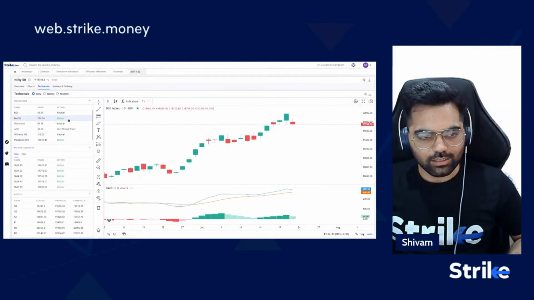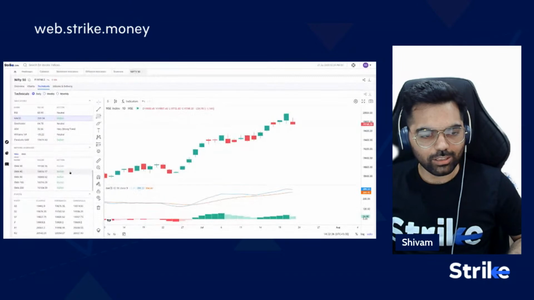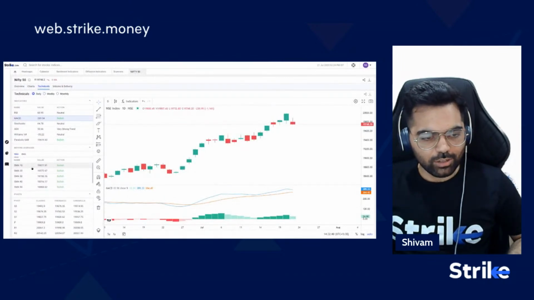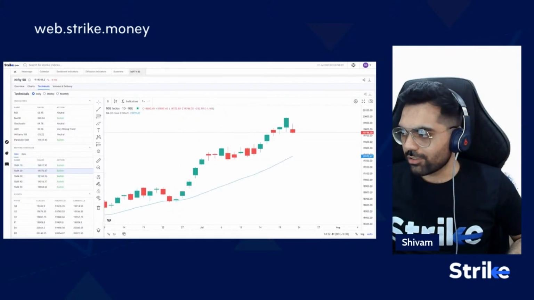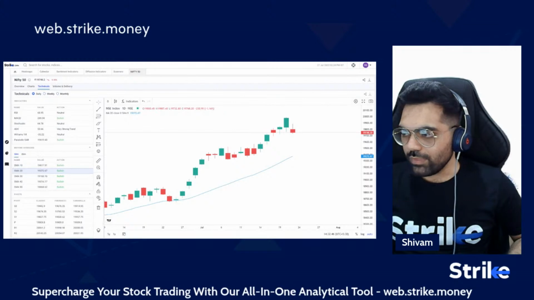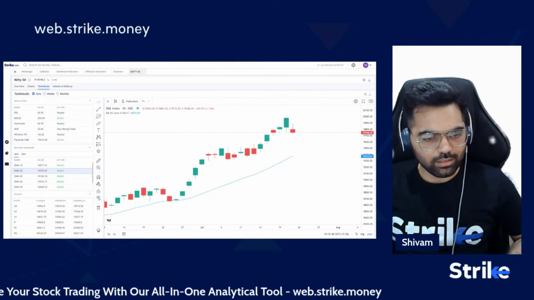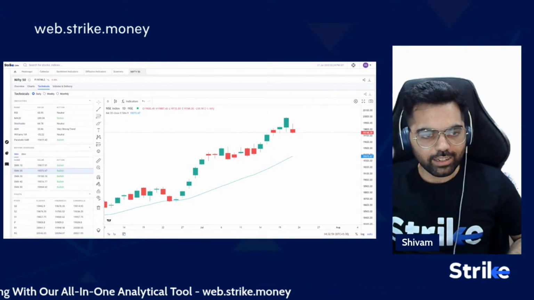While the other trend following indicators like the MACD or the moving averages are still trending up, all the moving averages are bullish. Mainly, I'll look at the 10-day moving average as well as the 20-day moving average. So you can see that all the averages are trending higher.